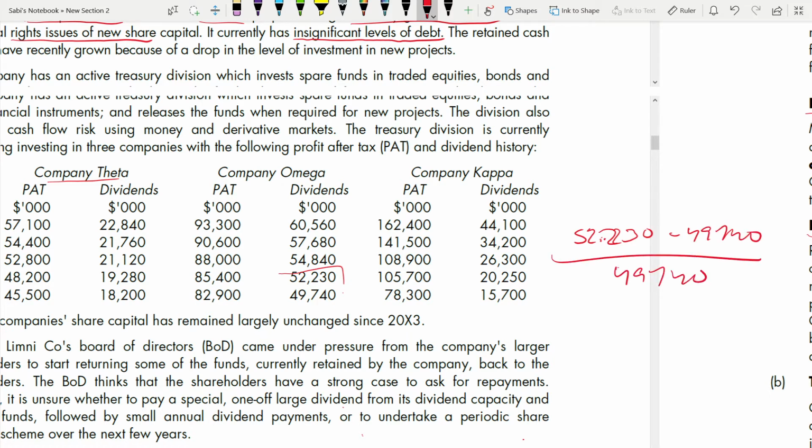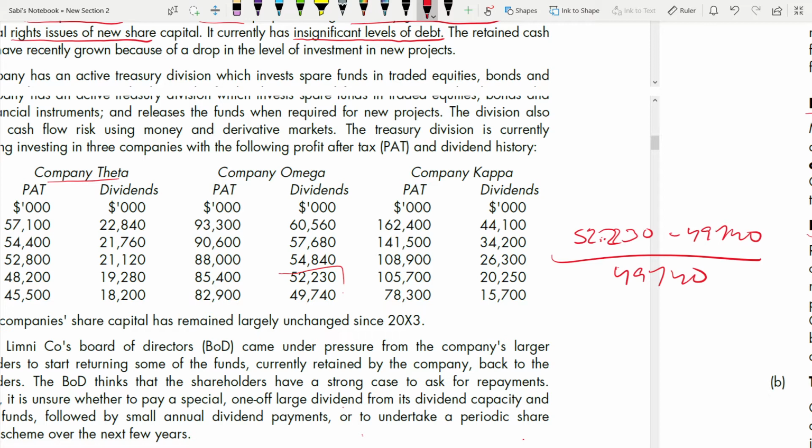Likewise, for all the years you have to do, even for the profit after tax, year on year, you have to take and see what is the increase. Sometimes you might get 2.9, sometimes you might get 3.1 or 3% like that, but approximately you can round up to 3%.